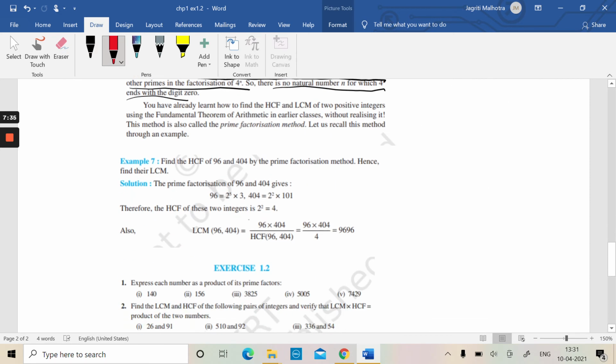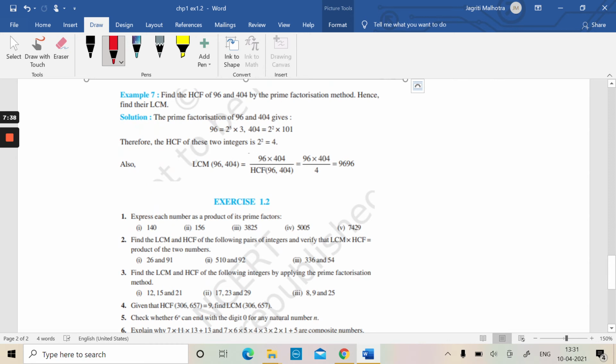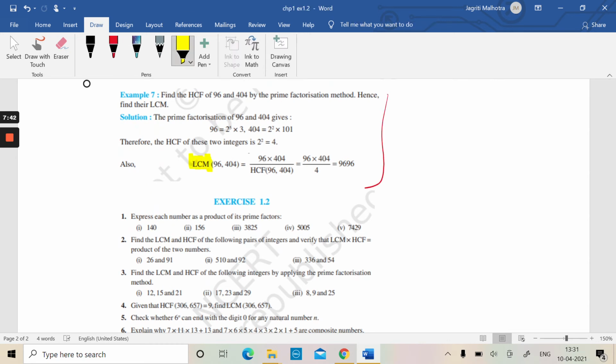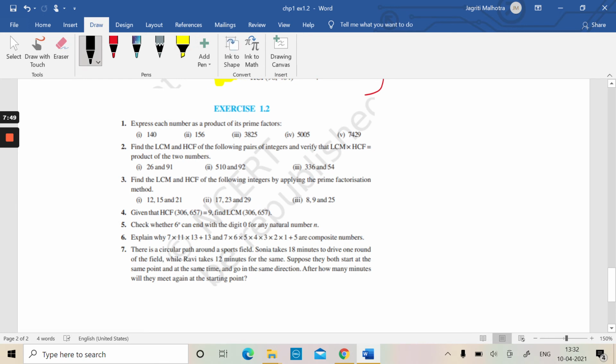Right? So let us now have another example. We have just seen that example. Always remember this formula, that LCM into HCF is equal to the product. Okay. Now let us come to the exercise.